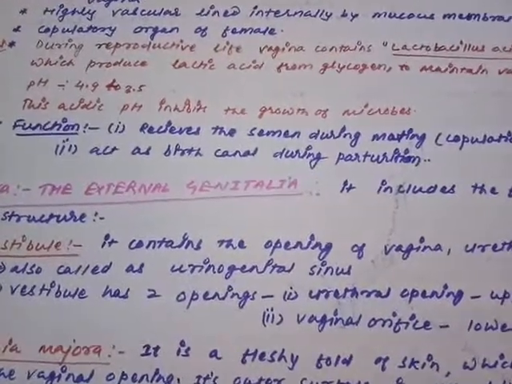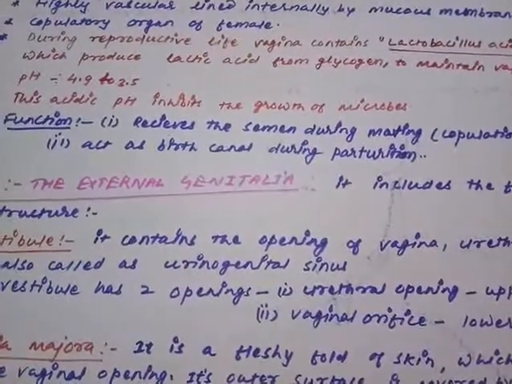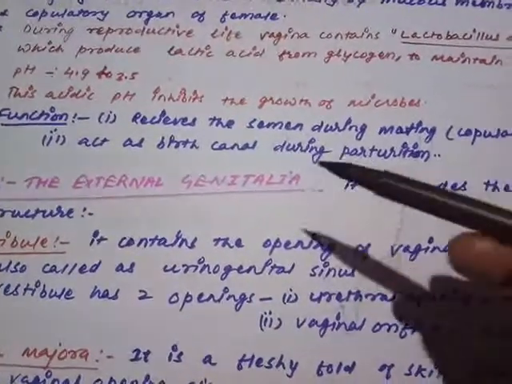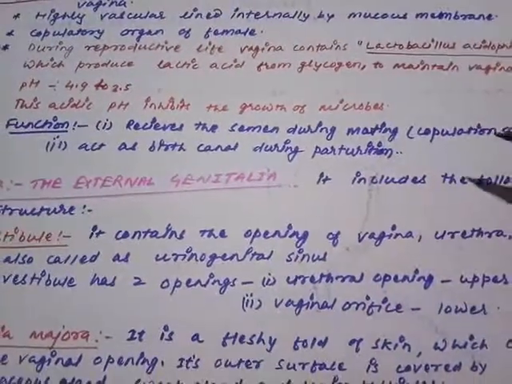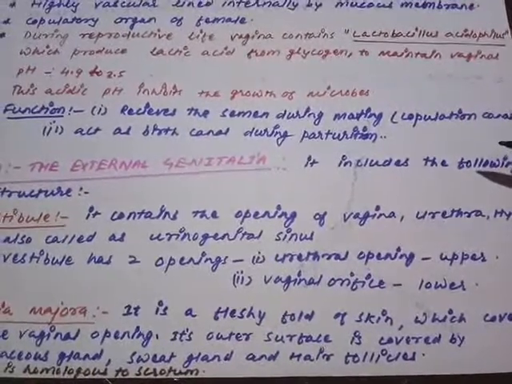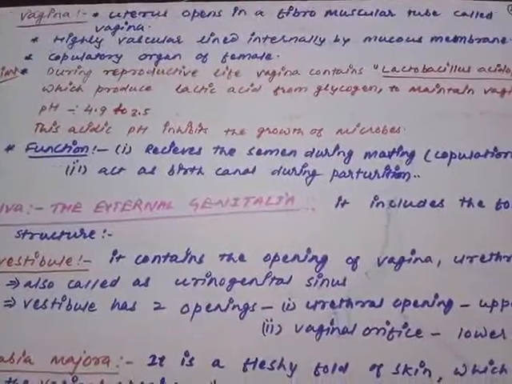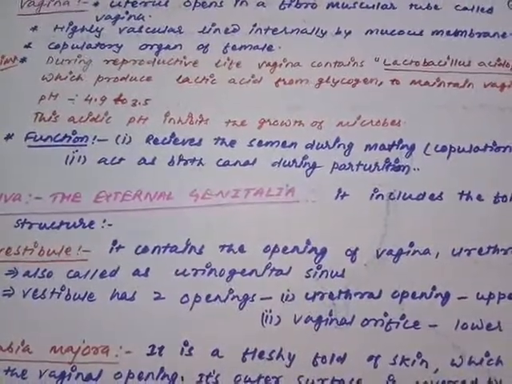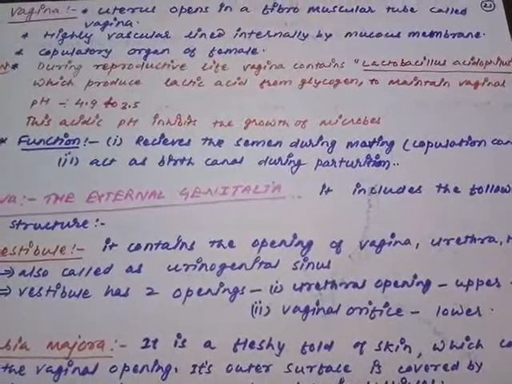as penis. Second thing, after the complete maturation, the fetus is expelled out through the vagina only, so at that time it is acting as the birth canal. So it acts as the birth canal during parturition. It receives the semen during mating, so at that time it is working as the copulatory canal, and at the time of childbirth it is working as a birth canal. So is it clear to you all what is vagina? Vagina is the copulatory structure of the female, a completely fibromuscular tube-like structure, which works as a copulatory canal as well as the birth canal.